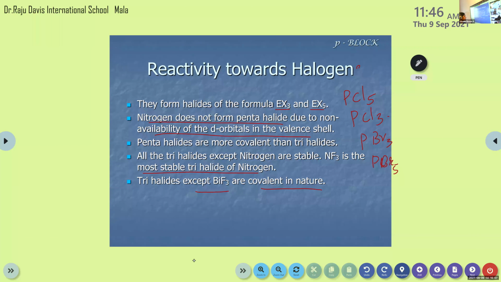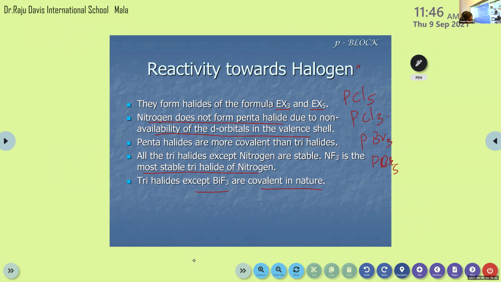Their general formula is EX3 and EX5. Nitrogen does not form pentahalide due to non-availability of d orbitals in the valence shell. Pentahalides are more covalent, that means more sharing of electrons takes place in pentahalides than trihalides. All the trihalides except nitrogen are stable, and among the trihalides of nitrogen, NF3 is the most stable. And trihalides except BiF3 are covalent in nature.